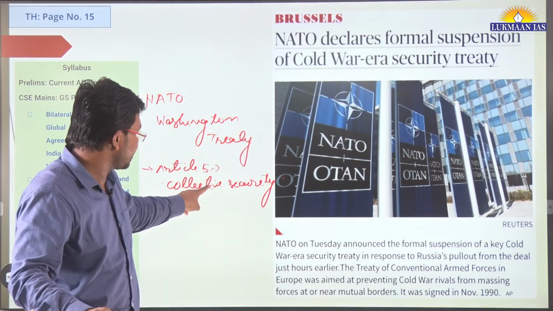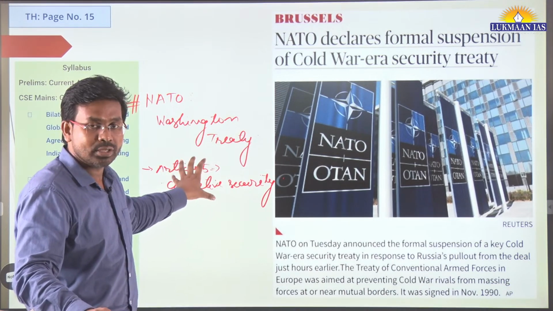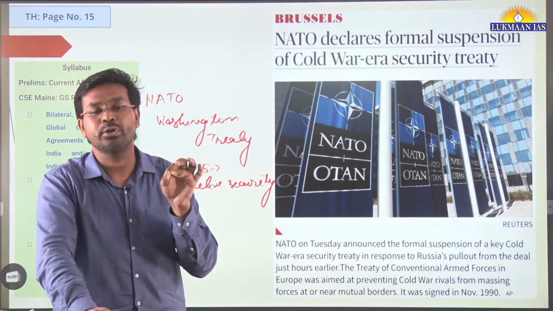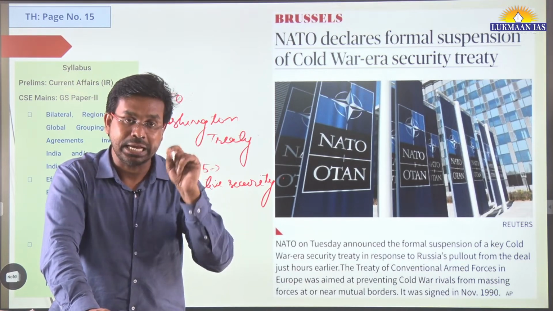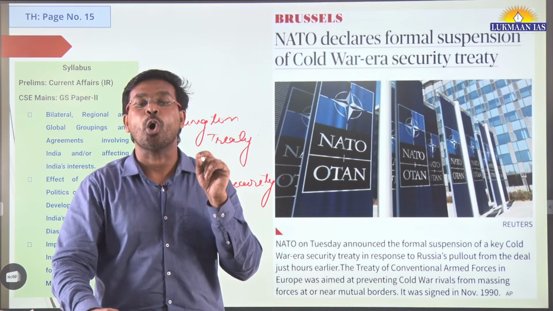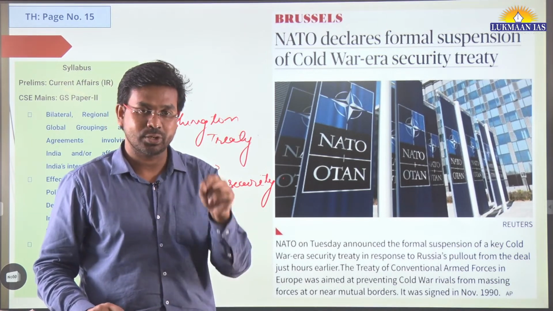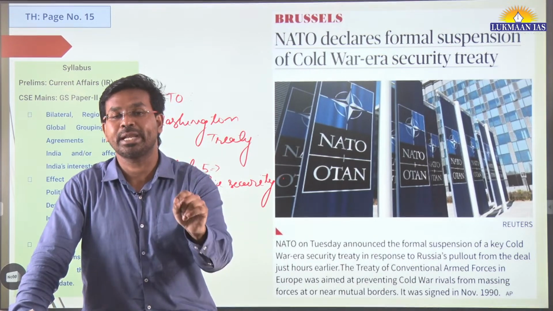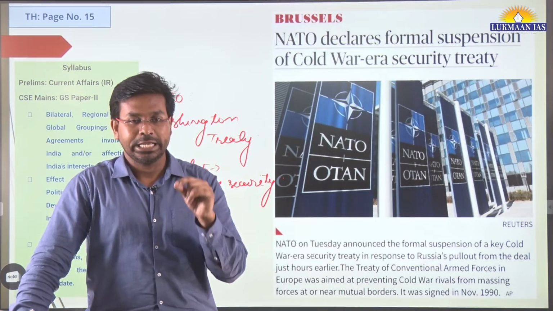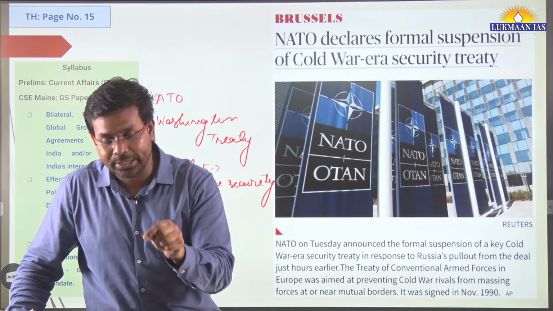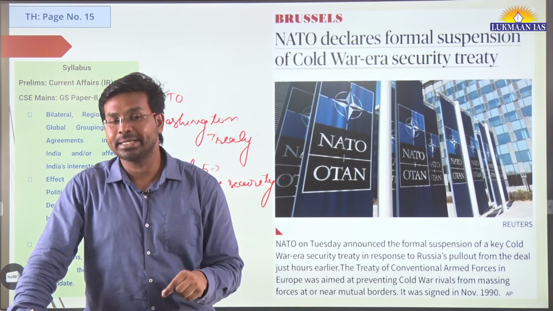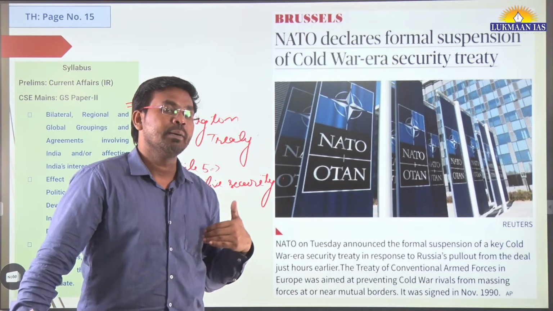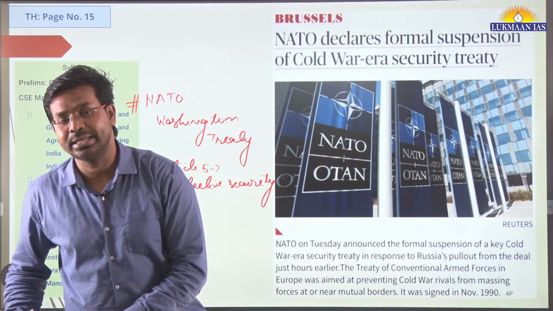According to this collective security clause, if there is an attack on any member of the North Atlantic Treaty Organization, it will be considered an attack on all the members, and all the members are going to retaliate against the common enemy. Or if there is a threat to attack any of the NATO members, it will be considered a threat to attack all the members, and all the members may commonly retaliate against the common enemy.